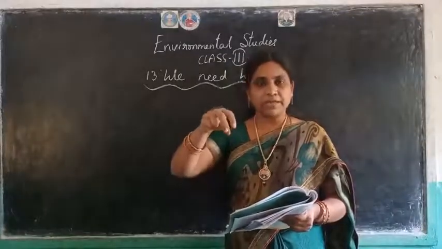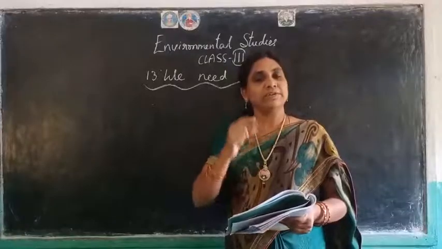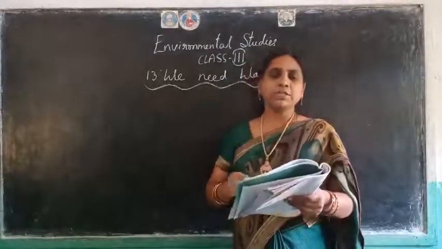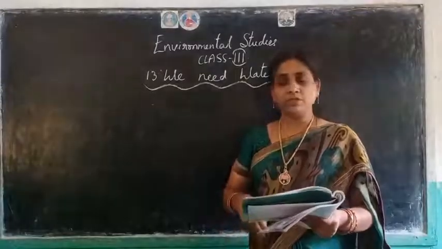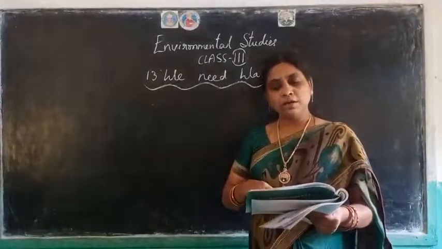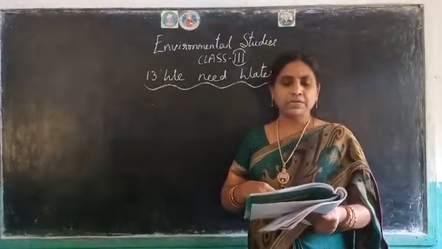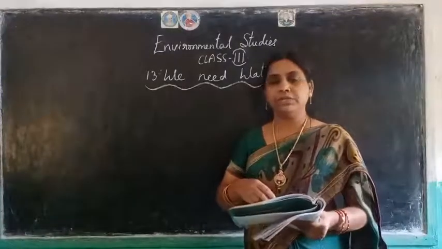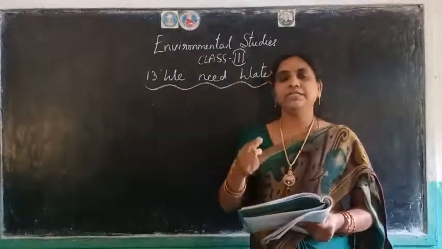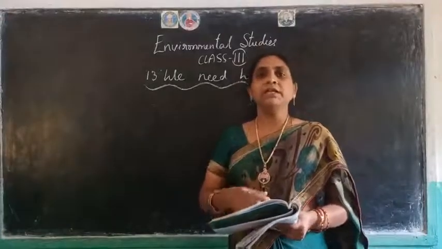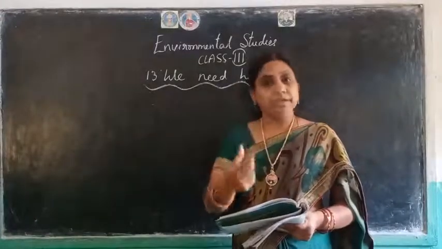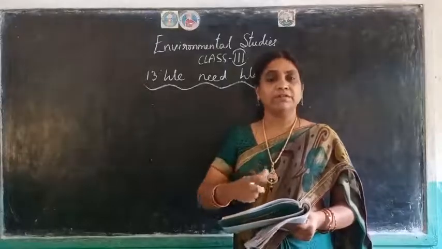We should not put our hands directly into that. We just have to open the tap and fill the glass, and then only drink the water. Okay. So plants and animals need water. See, plants and animals also need water, but all plants and animals do not need the same amount of water to live. Yes, for living, first of all, we need some water, children. That is one of the most important things, to live. And see, I may drink 3 glasses and you may drink only 1 glass. Here itself we have differences.